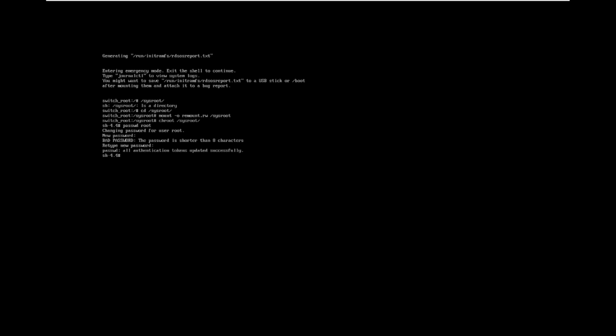After that, one more important thing: after changing the root password, you must create the .autorelabel file under the root directory to change the timestamp. Fine, then you exit, and one more time you exit, and then it will automatically reboot. So this is how to change, that is, break, the root user password.